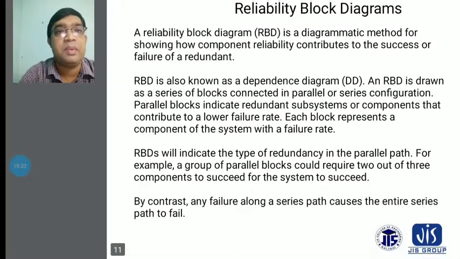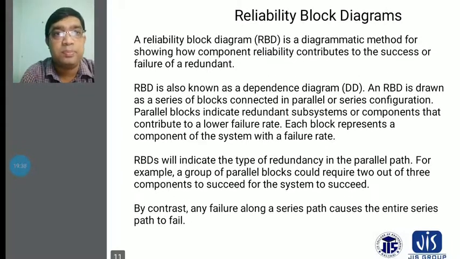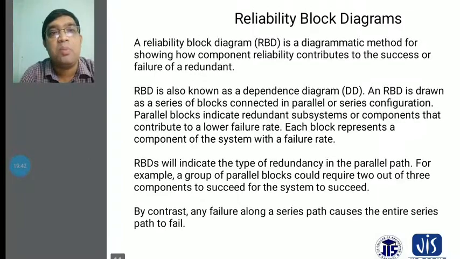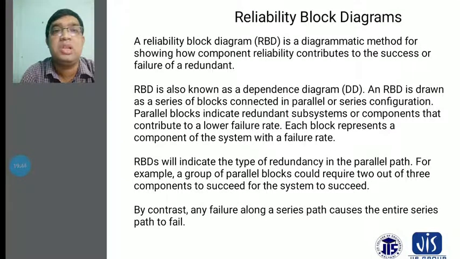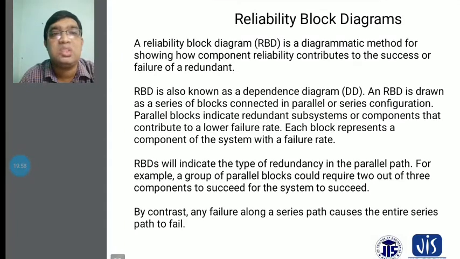The parallel blocks indicate redundant subsystems or components that contribute to lower failure rates. Each block represents a component of the system with a failure rate. RBDs also indicate the types of redundancy in the parallel paths. For example, a group of parallel blocks could require 2 out of 3 components to succeed for the system to succeed.